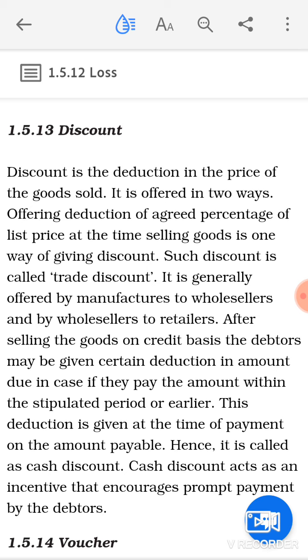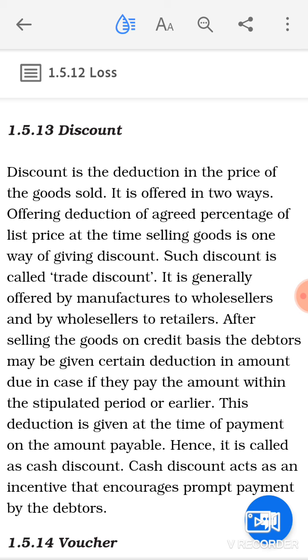After selling the goods on credit basis, the debtors may be given a certain deduction in the amount due in case they pay the amount within the stipulated period or earlier. This deduction is given at the time of payment on the amount payable. Hence, it is called cash discount. Cash discount acts as an incentive that encourages prompt payment by the debtors. Now, when we talk about discount, discount is basically the deduction in the price of the goods sold.